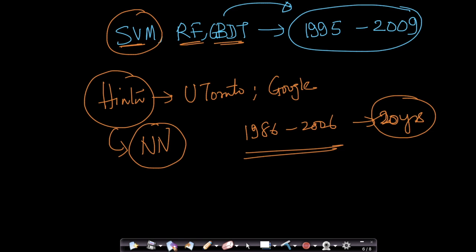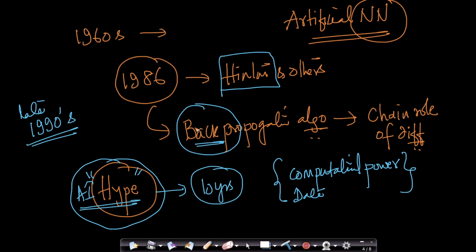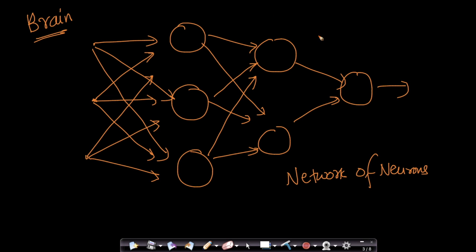Then in 2006, there was this phenomenal paper by Hinton in which he explains how to train deep networks. The biggest problem in neural network structures around 1986 was depth: how many layers it has. So this is a neural network. Let me just introduce some terminology. This is typically called the input layer.